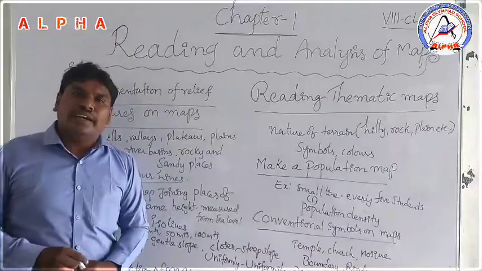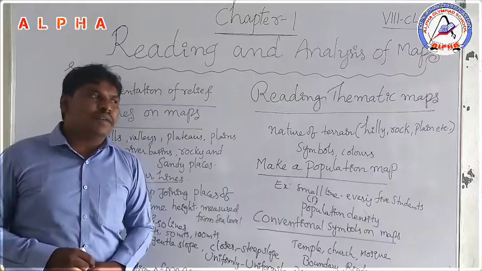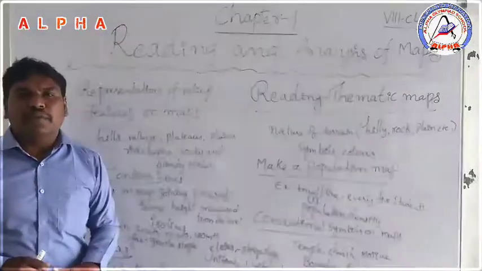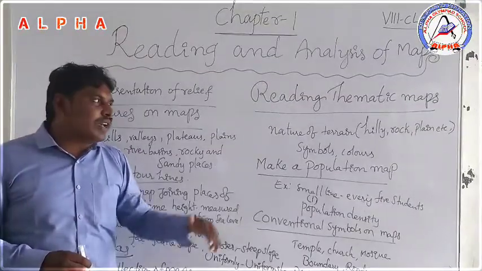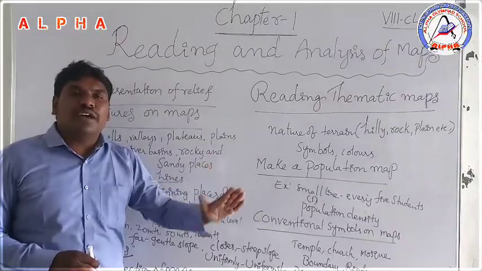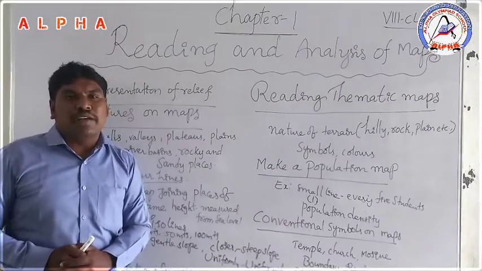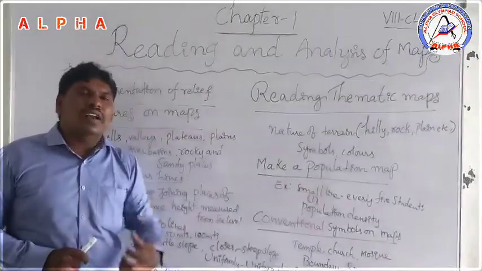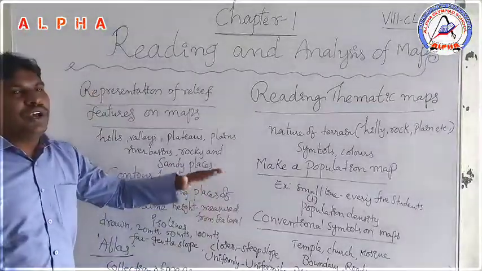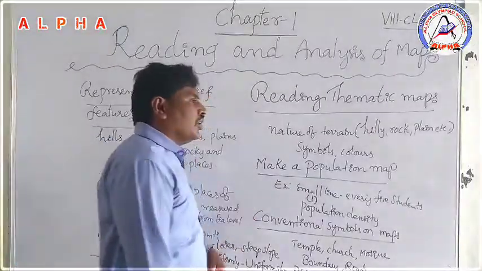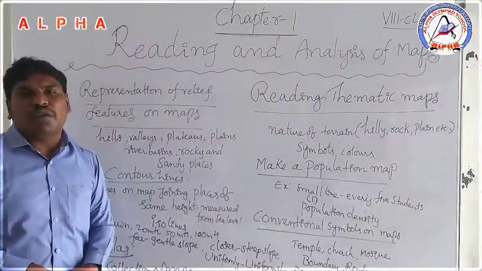Light green indicates grasslands. Suppose a map uses light green, it means that area belongs to grasslands. Brown color indicates land used for agriculture. Or if our village has a lake or tanks, or a river passes through our village, they use blue color. Generally blue color is used to indicate water bodies.